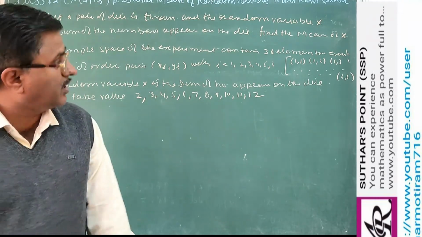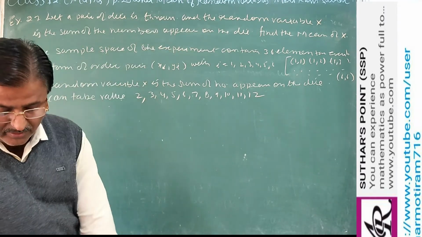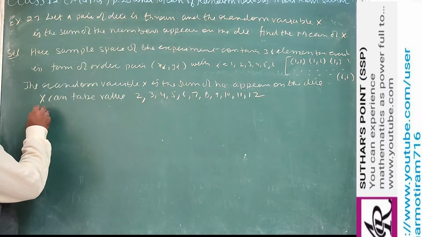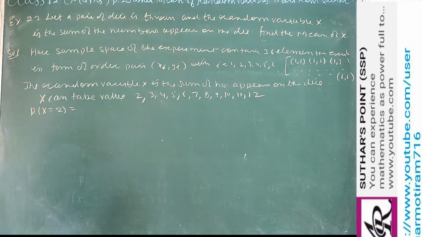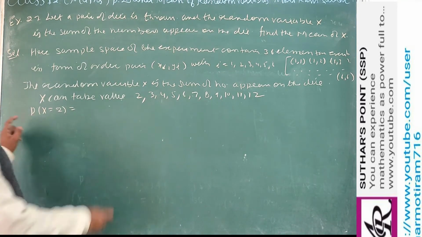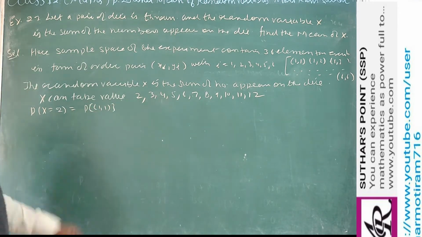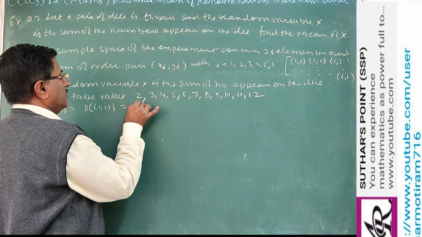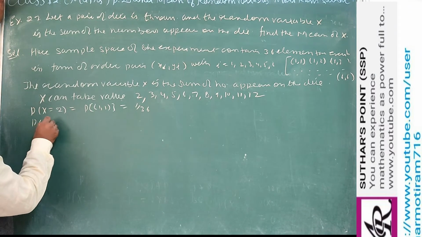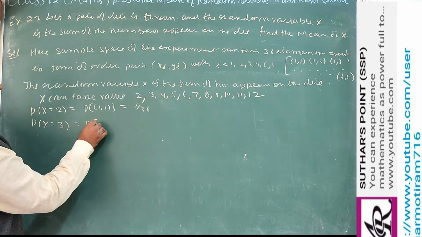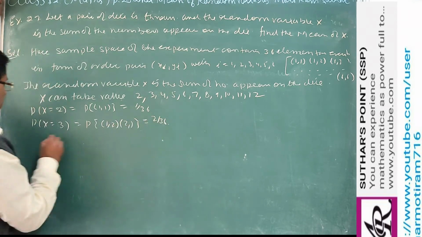Okay. Now the problem says you have to write the mean of the sum of the numbers. So you have to check how many probability for each one. So like see, if you want to write P(X equal to 2), how many cases are there? Total 36. In how many cases? That only 1, 1 1. One case is there. So probability will be 1 upon 36. Then X equal to 3. Then there are 2 cases: 1 2, 2 1. So probability 2 by 36.